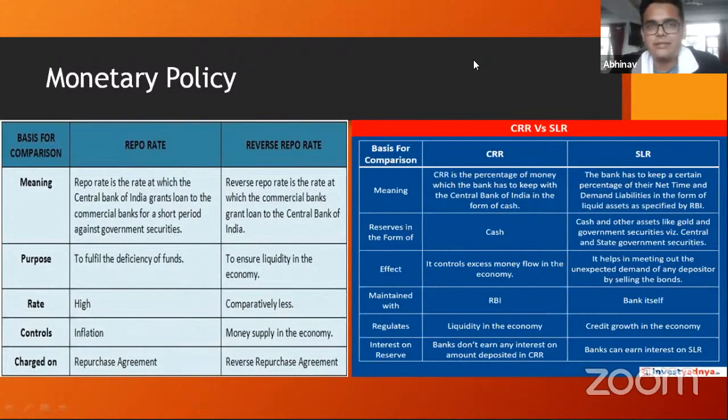Okay, so I hope this is a little clear vis-a-vis how the RBI, using its monetary policy, manages certain decisions of the banks, right? Because effectively the RBI's primary job is to act as a banker of banks, and to act as a regulator of banks, right? So I hope this is a little clear to you. One second, there's a chat as well. Okay, yes, understood. Okay, cool.